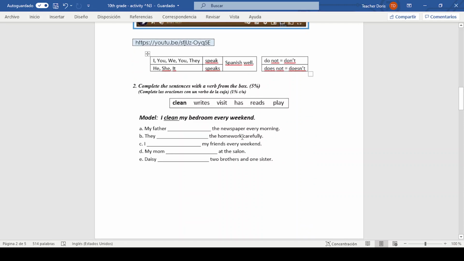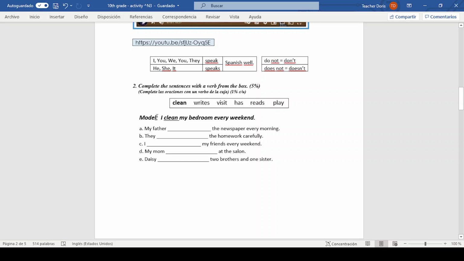I will read the instructions. Here it says, complete the sentences with a verb from the box. Okay, here you have the verbs. The verbs clean, writes, visit, has, reads, it has the adding S, and here the verb writes, it has also the letter S at the end as an adding, okay, que aquí ya viene agregada la S y acá también tiene su agregado S porque lo van a usar en tercera persona, okay. Play is the last verb.